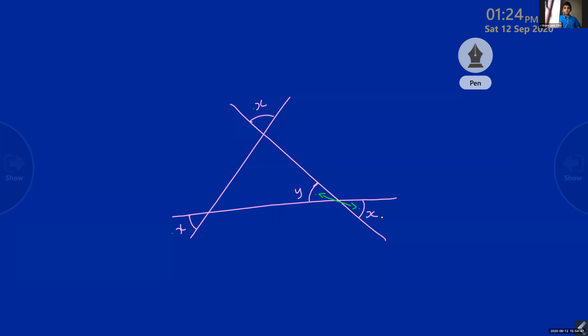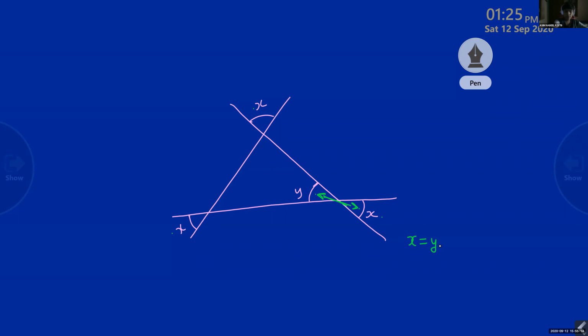60 degree because, you see this, these are vertically opposite angles. So x is equal to y, no? Because they are vertically opposite angles, right? So 60 degree is the correct answer. Can you explain why? Reason?